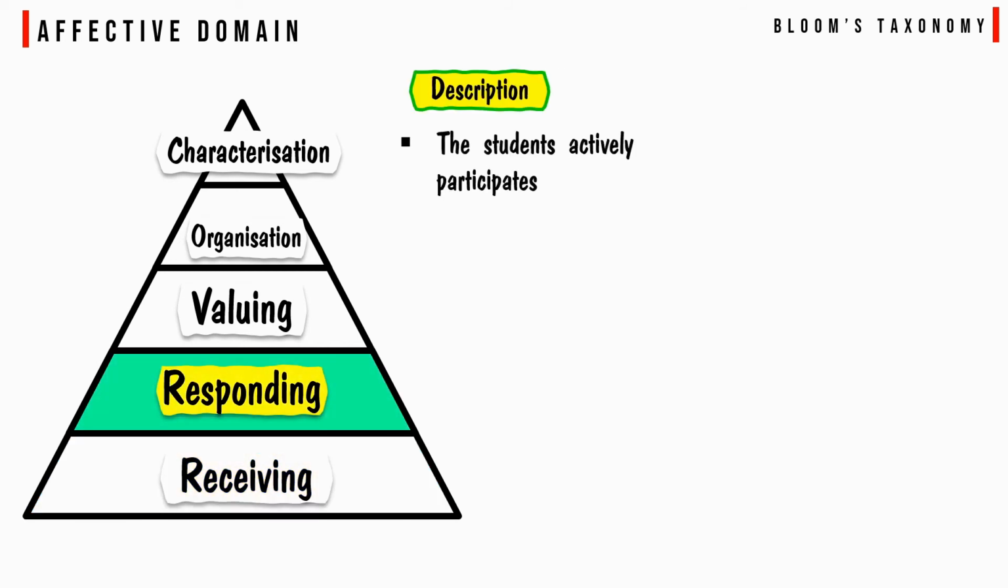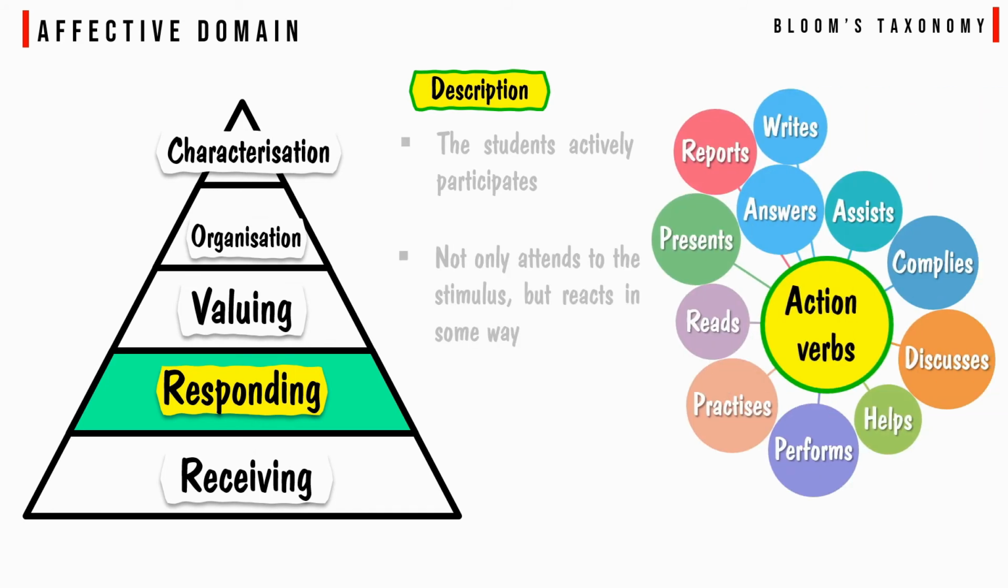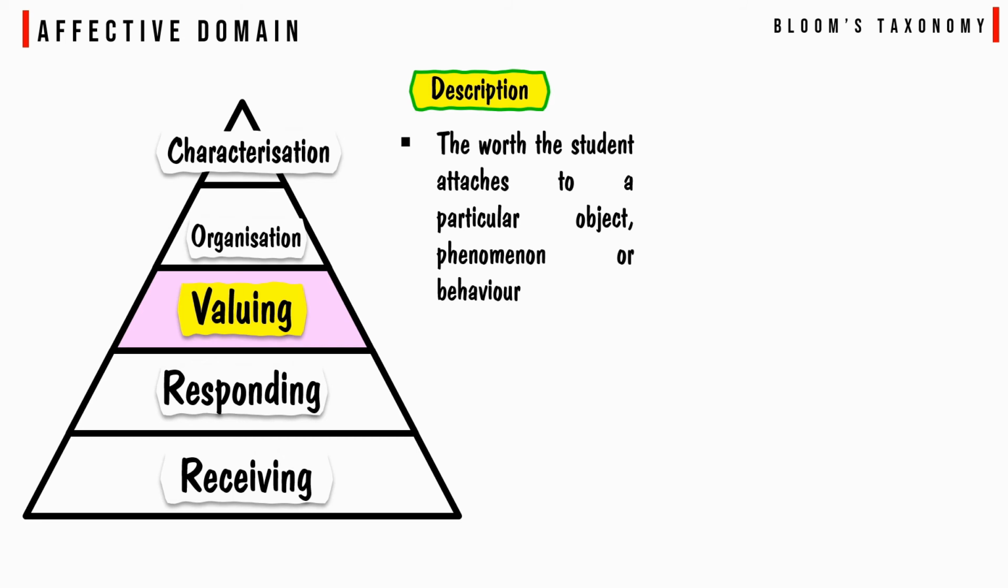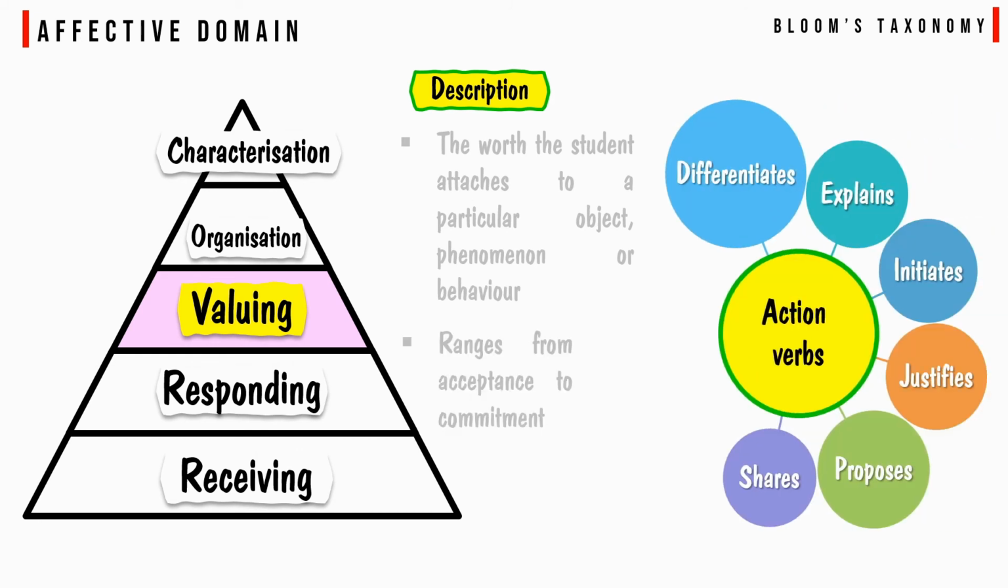Responding. Here the students actively participate, not only attending to the stimulus but reacting in some way. The action verbs related to responding are reports, writes, answer, read, practice, perform, help, discuss, compiles, etc. Valuing. The worth the student attaches to a particular object, phenomena or behavior ranges from acceptance to commitment. The action verbs related to valuing are differentiate, explains, initiate, justifies, proposes, shares, etc.